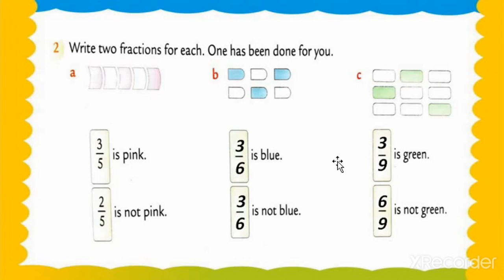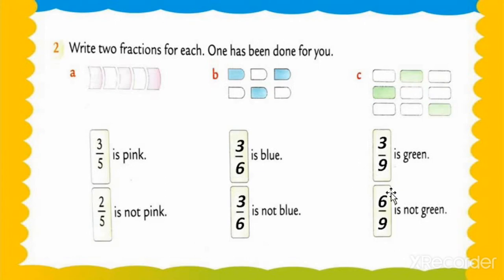Let's check the example number C. So my dear students, how many blocks are in question number C? 1, 2, 3, 4, 5, 6, 7, 8 and 9. There are 9 total blocks. So that's why we are writing 9 in the denominator. In both denominators we are writing 9.